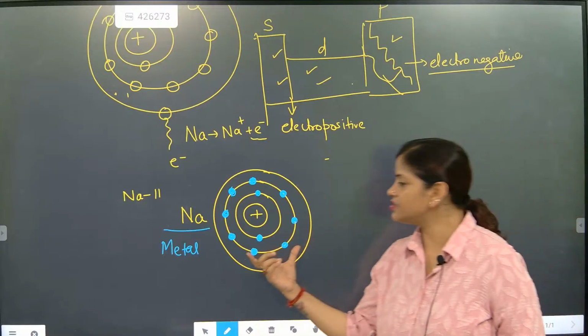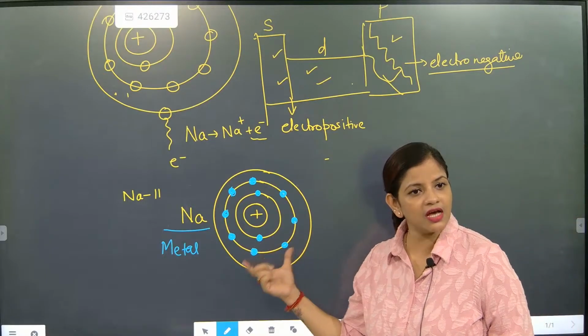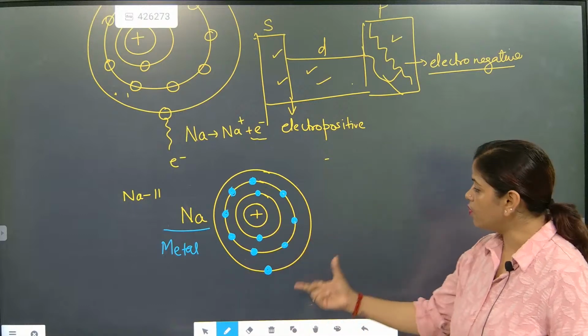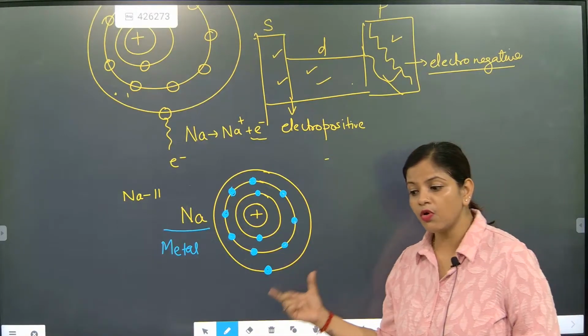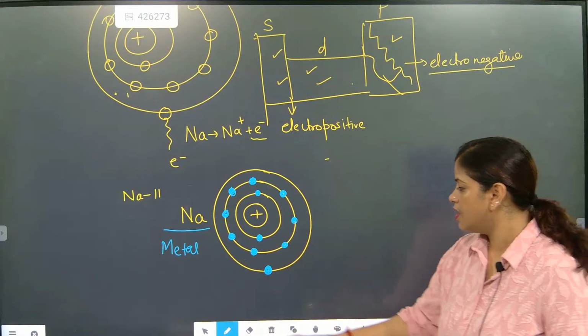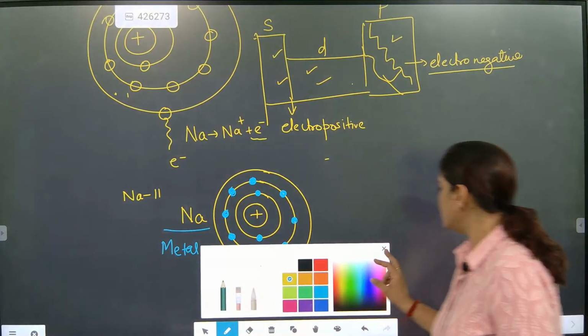They can't touch the inner orbit. They will only take the electron from the outer orbit. From the outer orbit, they can only take electron. So now we are going to check how this is happening.